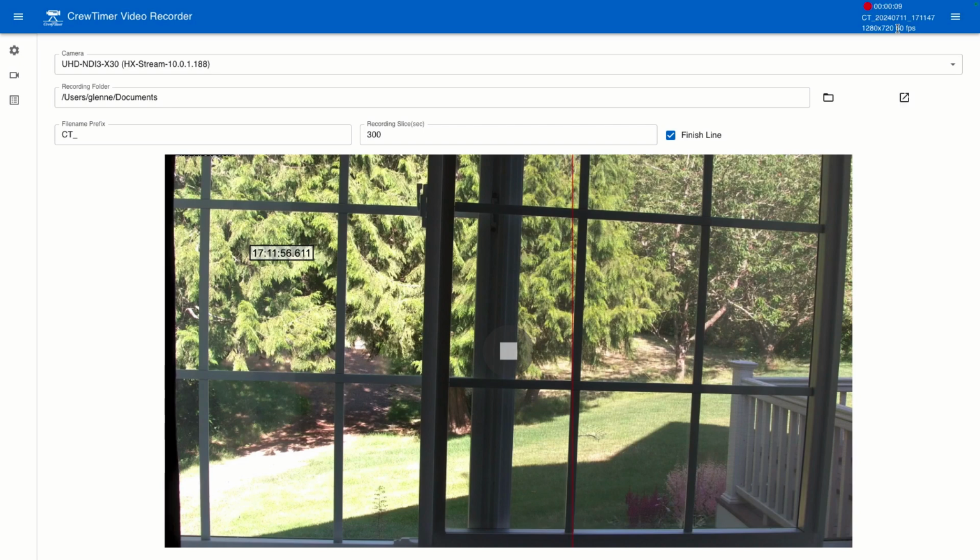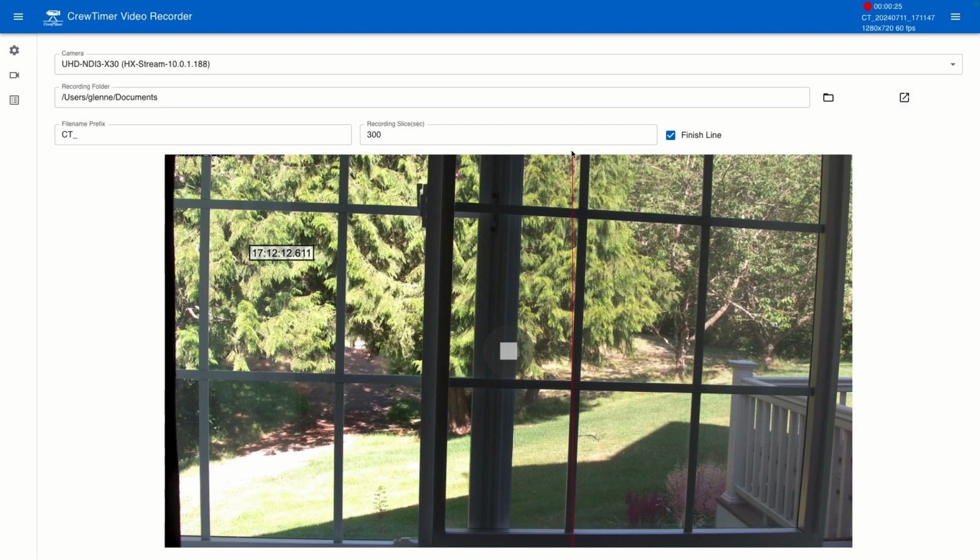Now you'll notice here the finish line is not in the center. That's because I ran this program earlier and I was experimenting with changing the finish line. When you change the finish line in the review application, it communicates that to the recorder application. Normally you'd want that to be in the center of the screen. When we start the recording up, the review application, I'll show you how to set that